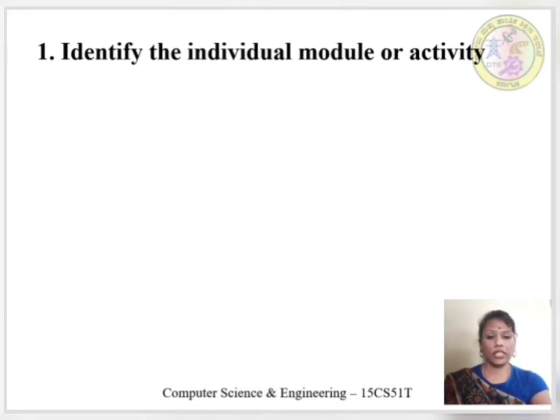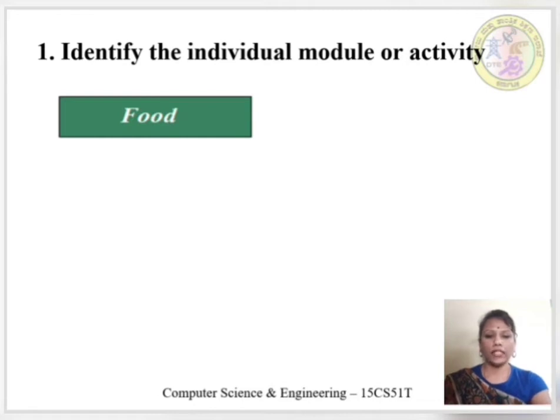The very first step is to identify the individual module or activity. As food is essential for a wedding, let's have food as one module here. We need to estimate the cost for food.